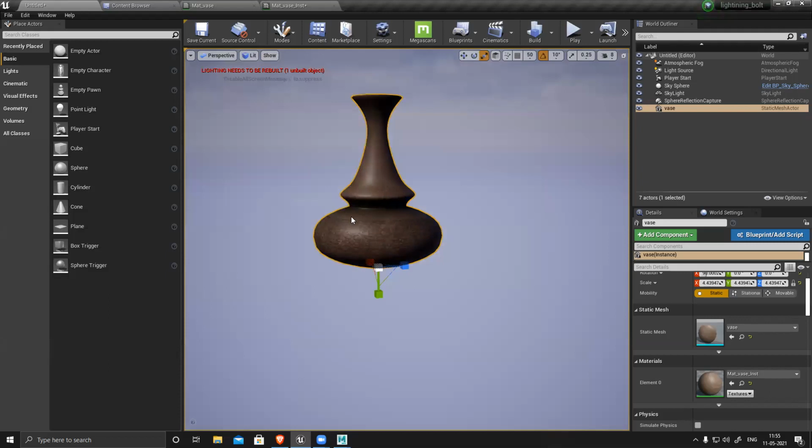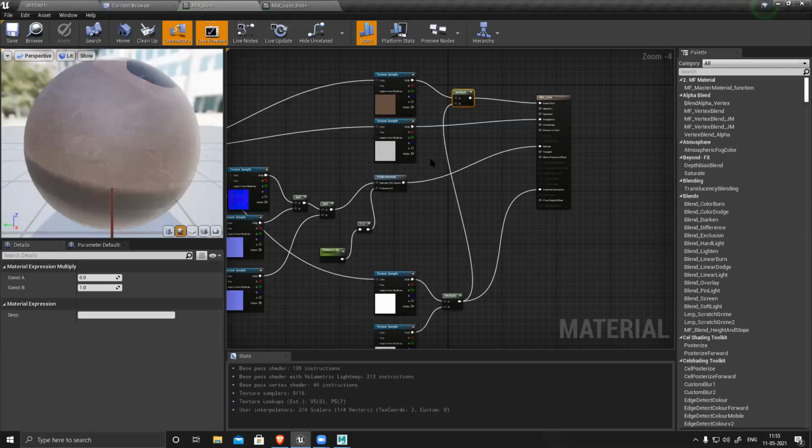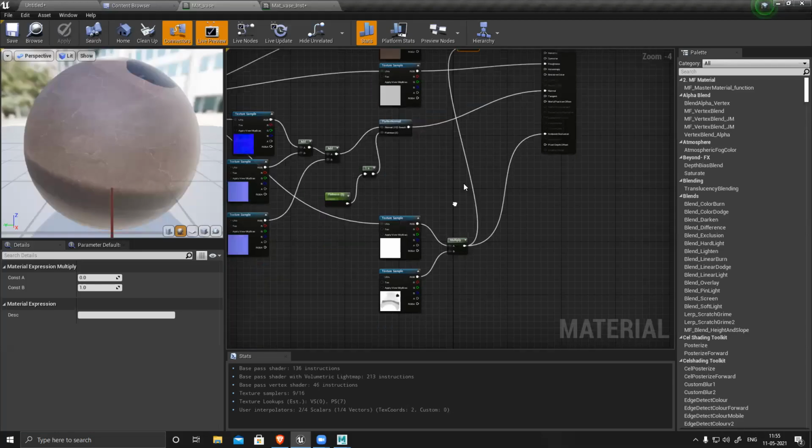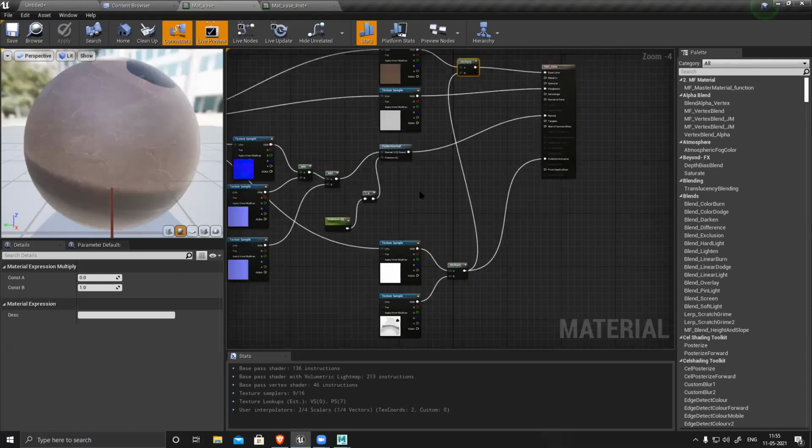If you want, you can change this thing. If you want to make this part only metal, you can do that. You need to have a mask only, or you can have a metal map and bring it here and connect it without tiling. So it will automatically work. Is it clear, right?